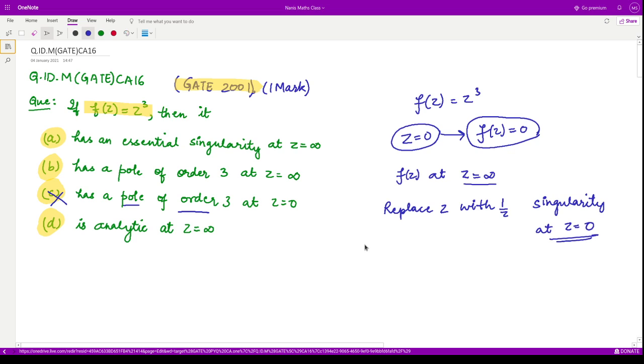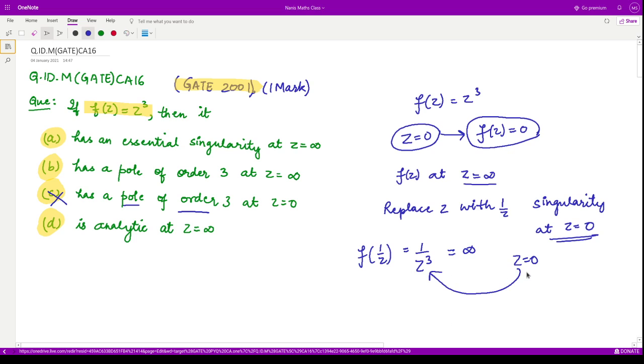So our function now becomes f(1/z), and this is 1 by z cube. Now if we check the singularity at the point z equal to 0, when you plug z equal to 0 into this function, you will get infinity.